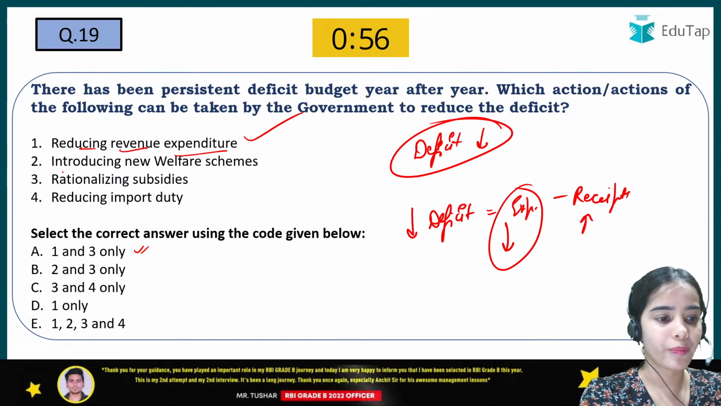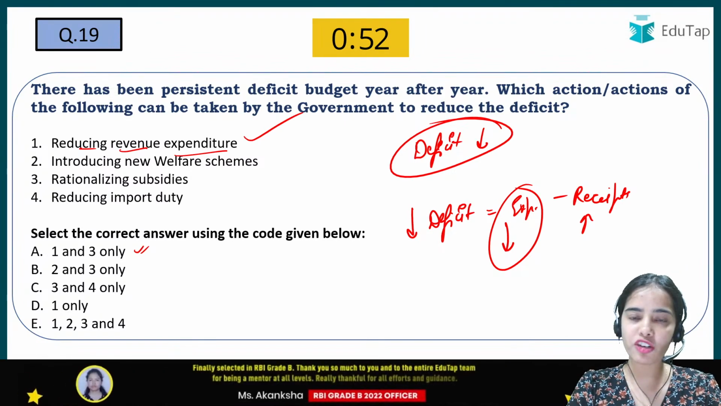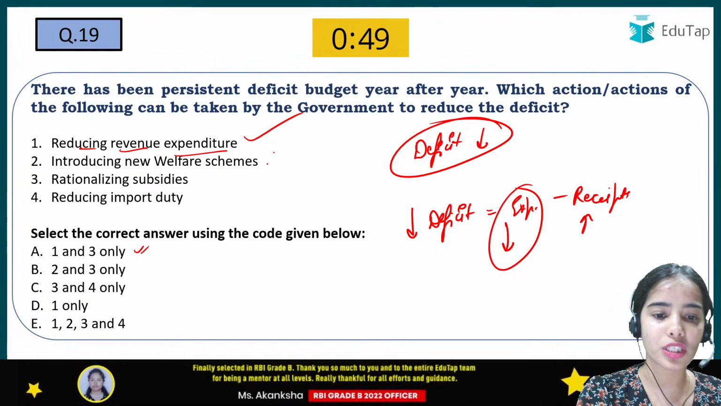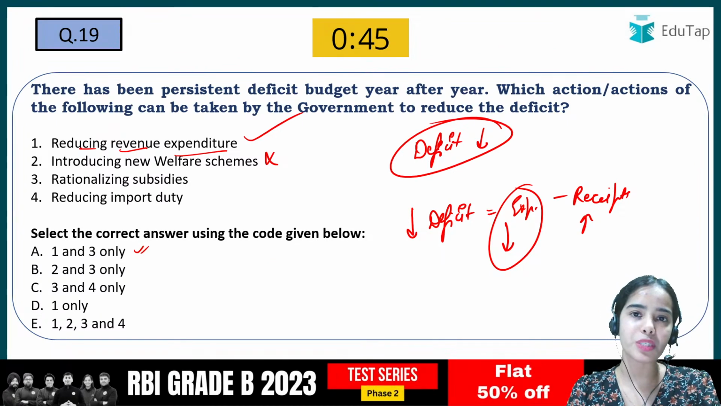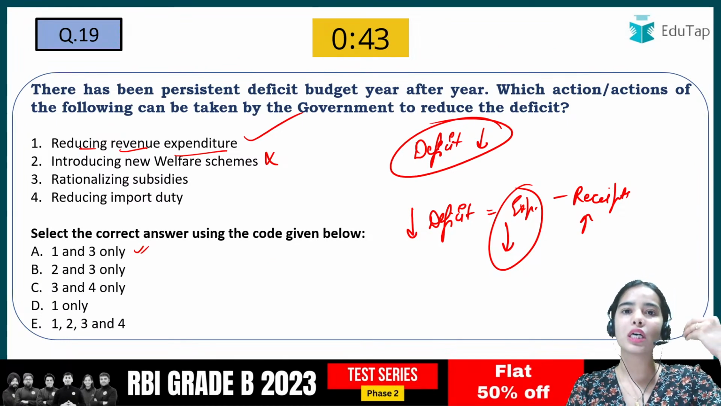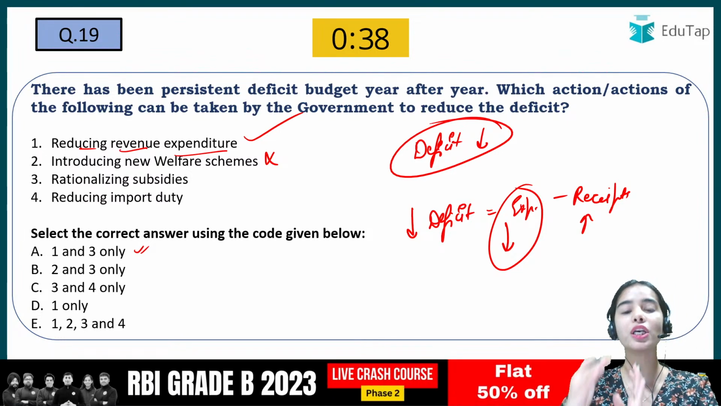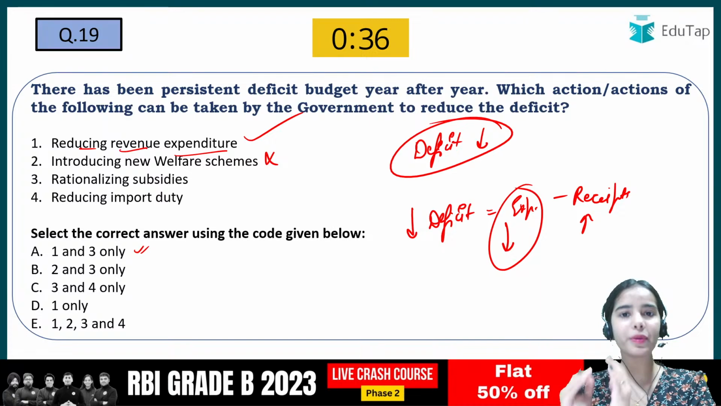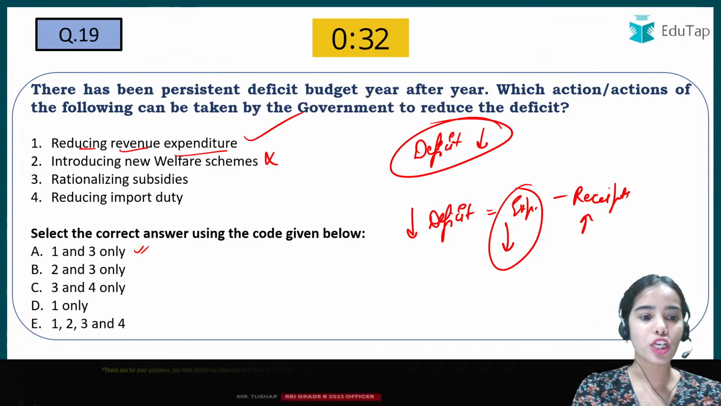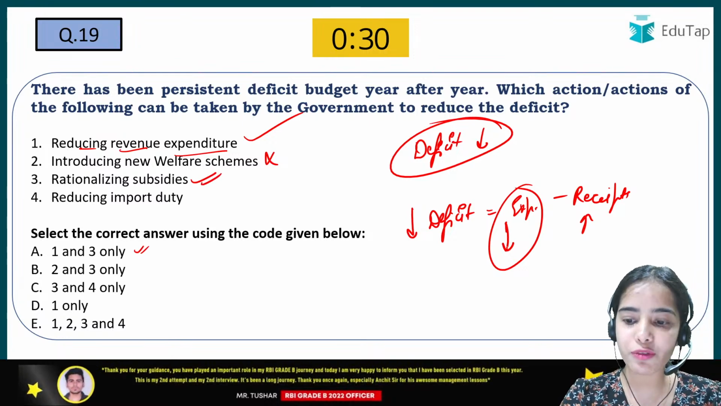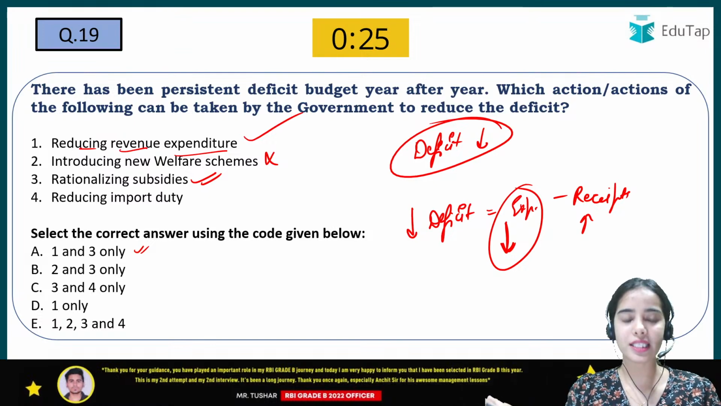Very good, tick. Introducing new welfare scheme means that expenditure of the government will increase. We do not want to increase the expenditure, so this should not happen. Rationalizing subsidies means we should only provide the subsidies to the section of the population that actually requires that kind of subsidy. Like the LPG subsidy should only be given to the section that actually requires it. So rationalizing subsidy is true because this will decrease the expenditure if we are taking the extra people out of that subsidy.